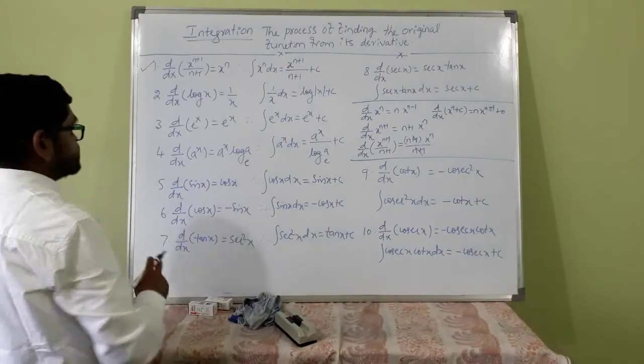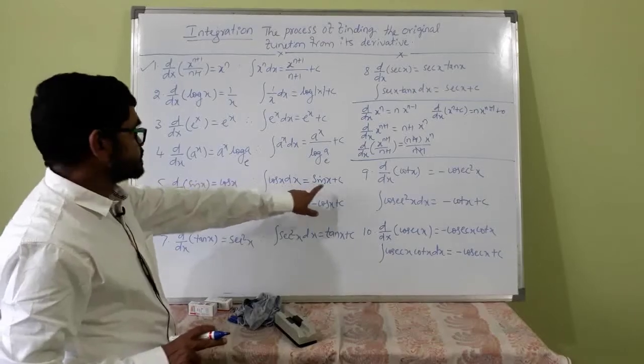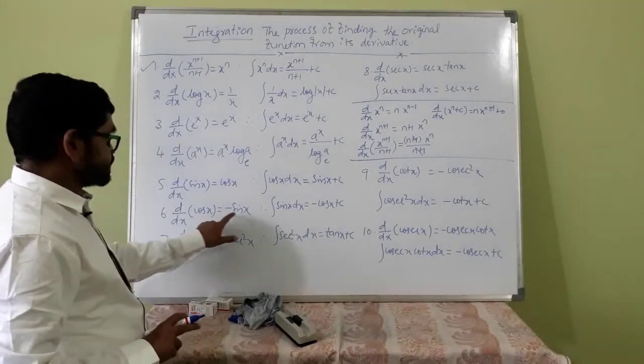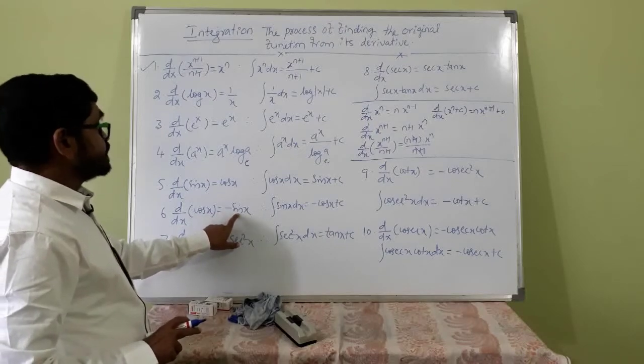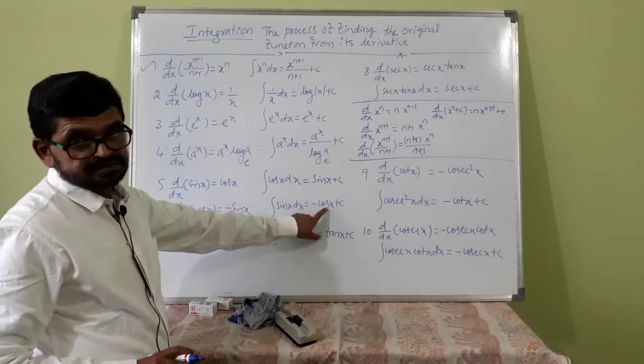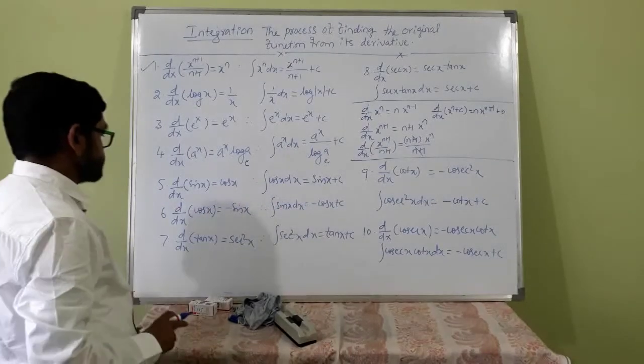d by dx of sin x is cos x. So integration of cos x is sin x plus c. d by dx of cos x is minus sin x. So integration of sin x is minus cos x. In order to avoid the minus here, we multiply by minus on that side.